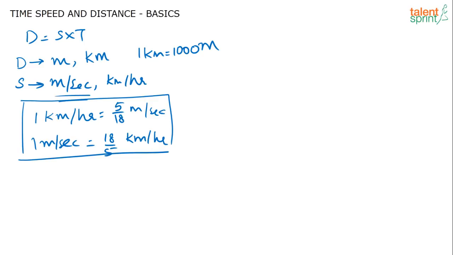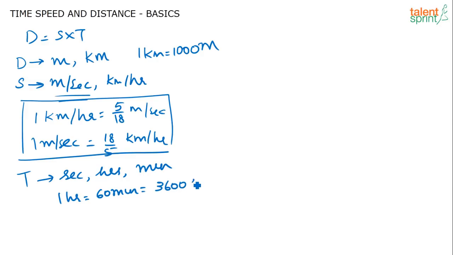Then now coming to time. Time is usually measured in terms of either seconds, hours, or minutes. We know 1 hour is equal to 60 minutes, and this is equal to 60 into 60, that is 3600 seconds. So if you know these basic conversions, solving questions from this topic becomes very, very easy. Yes, Gauri has given meters per second is equal to 18 by 5 kilometers per hour, correct. Now we have learned this basic.